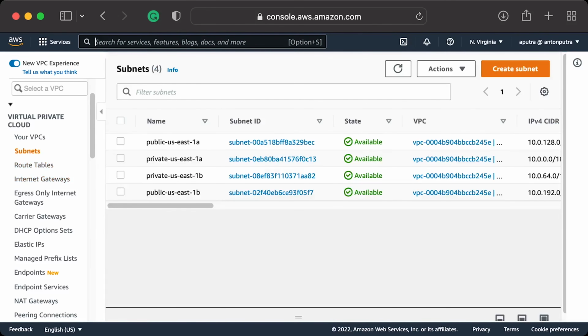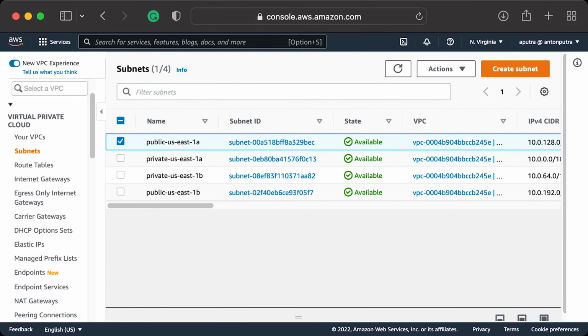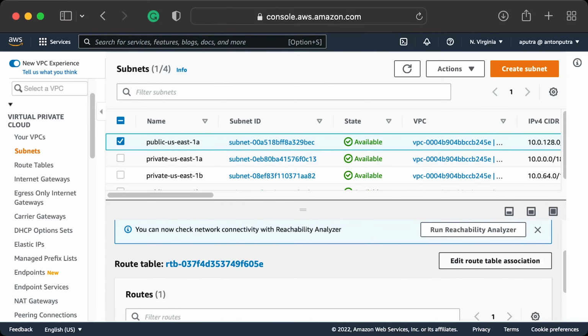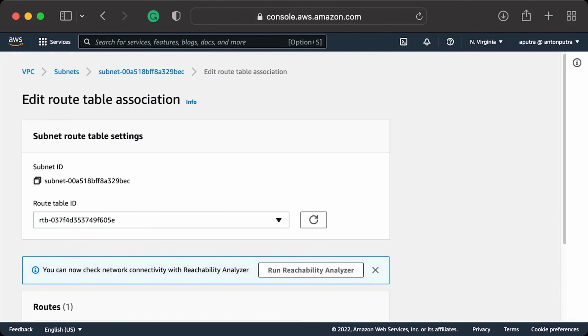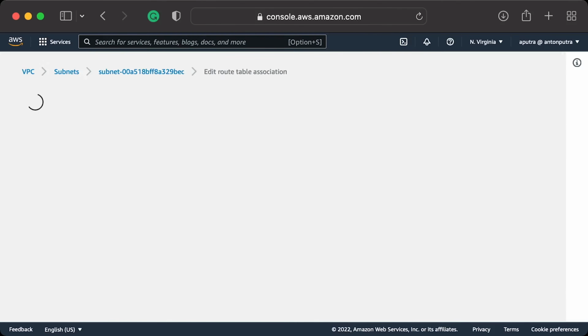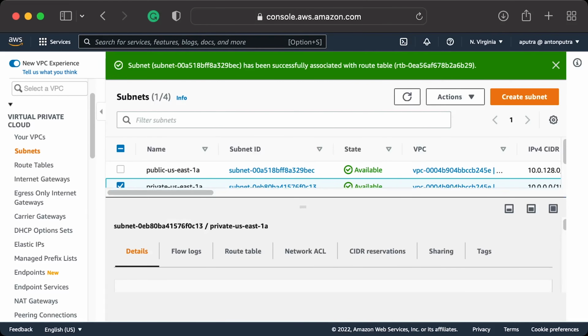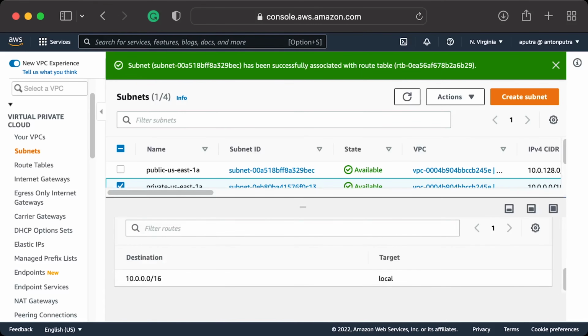We're almost ready. The final step is to associate subnets with routing tables. Let's start with a public US East 1A subnet. Update the routing table to the public one. Now, similar step for the private US East 1A. You need to associate it with the private routing table.